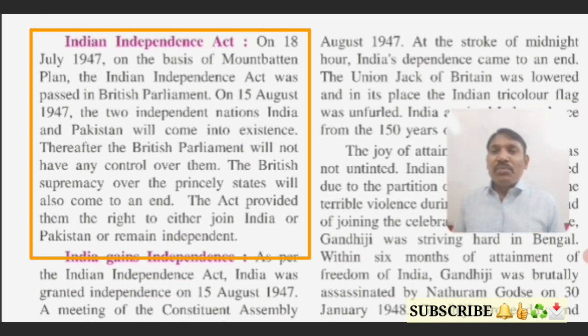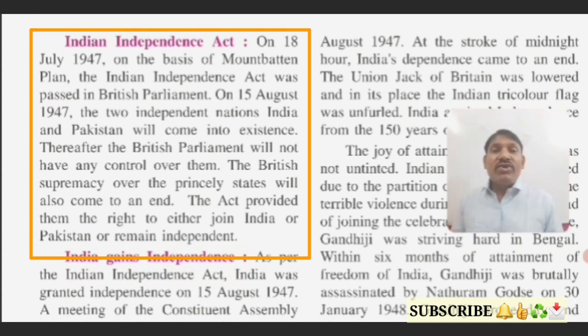Now see, the British supremacy over the princely states will also come to an end. Just now I have told you, the Act provided them the right to either join India or Pakistan or remain independent. At the time of independence, approximately 600 princely states were there in India. The British government had given them the right whether they would join India or Pakistan or remain independent. Such a right was given to the princely states of India.